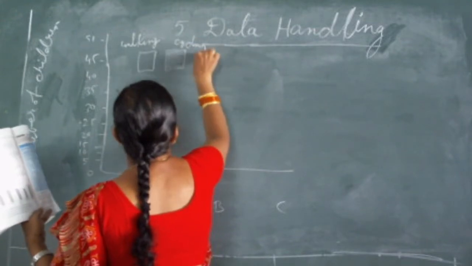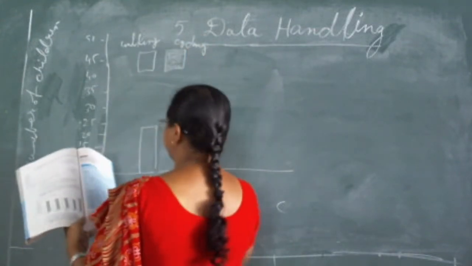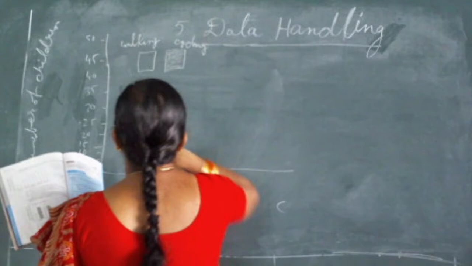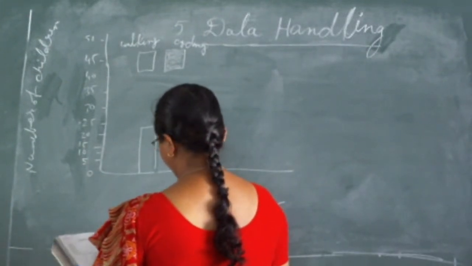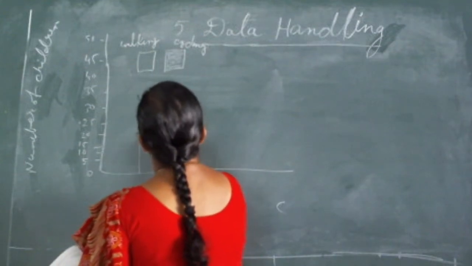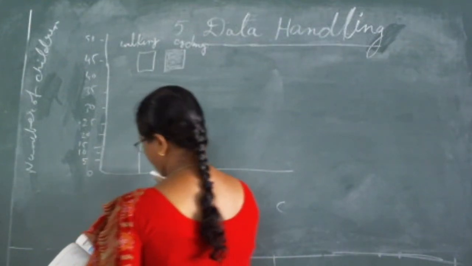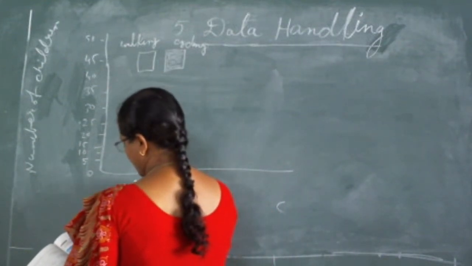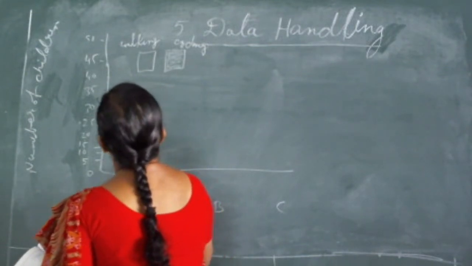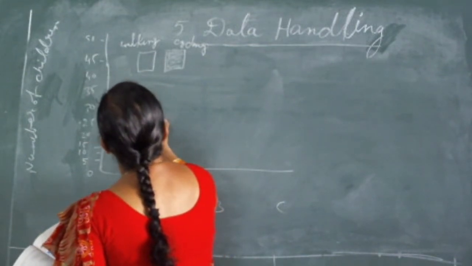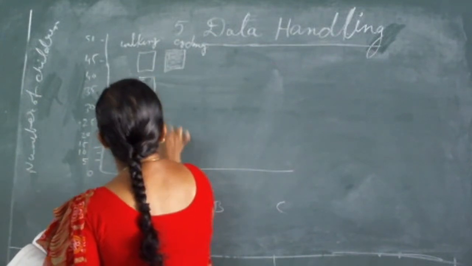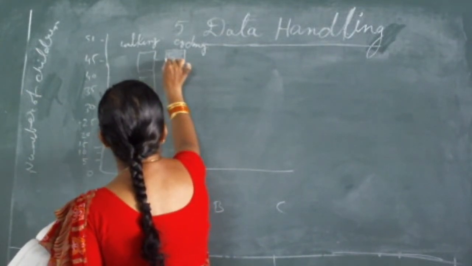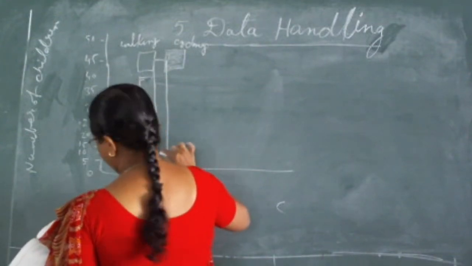In school A, walking represents 40, and if you have taken the 45, cycling, okay.